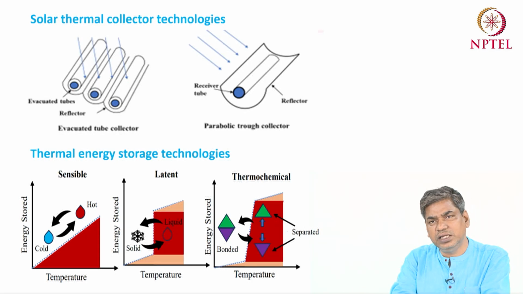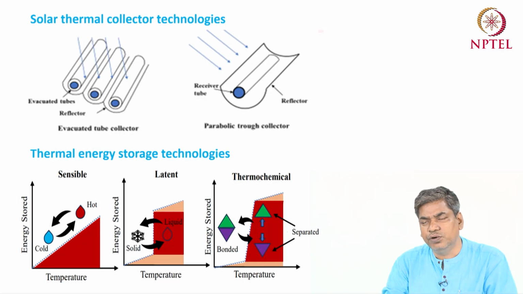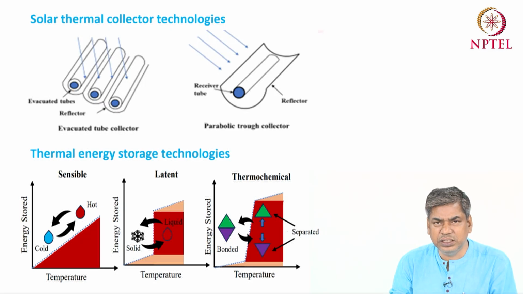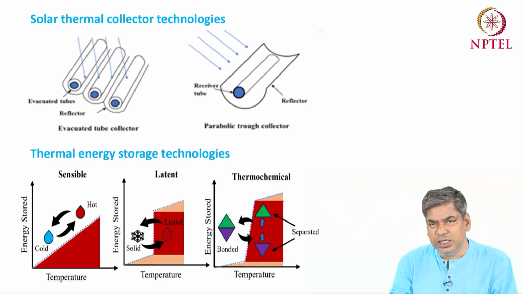And for the thermal energy storage, three types of thermal energy storage are available which can be used for the solar application for the ejector evaporation system. The first is the sensible energy storage. In case of sensible energy storage, during the energy storage the temperature will increase, and during the discharging the temperature will decrease. That means during the heat transfer the temperature will change.